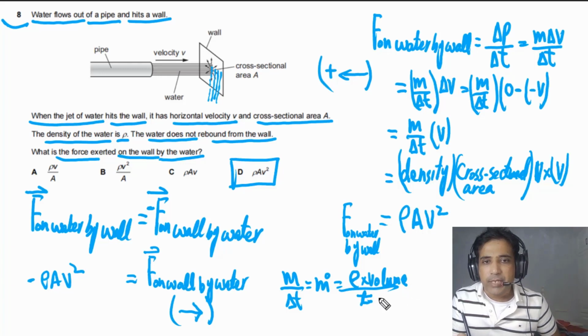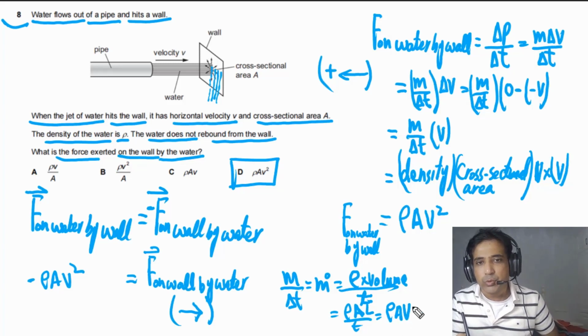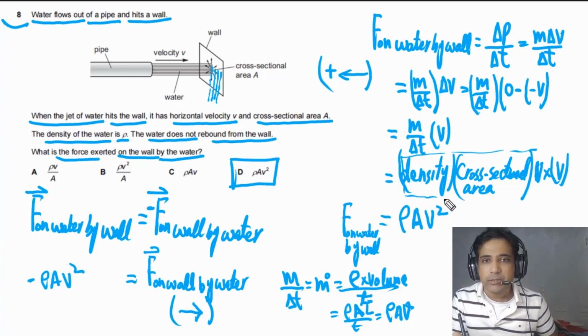So L over t in this case is equal to v. So the mass flow rate is equal to rho A v, and this v is the speed. So this is what we have written here. The mass flow rate is equal to density times cross-sectional area times speed. This is how you can write down mass flow rate. This is the point you need to understand to answer this question.